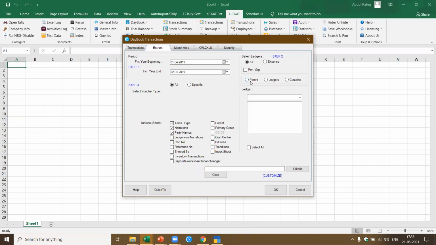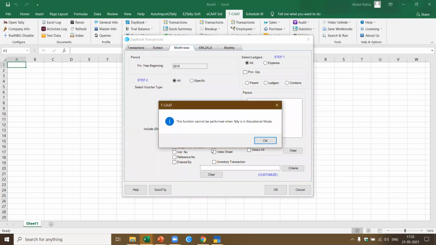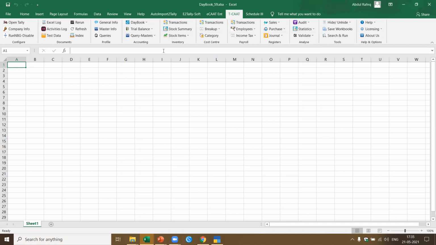Extract is where you can extract a specific ledger or a group of ledgers based on primary group or parent, or based on the expense ledgers. You can also select the period and the voucher type. Next, let's say you want to get month wise. In this case, because it is the educational version, I'll not be able to get month-wise transactions. Otherwise, especially for a large volume of transactions, I can extract month-wise. That will be much faster, and then I can append them together.